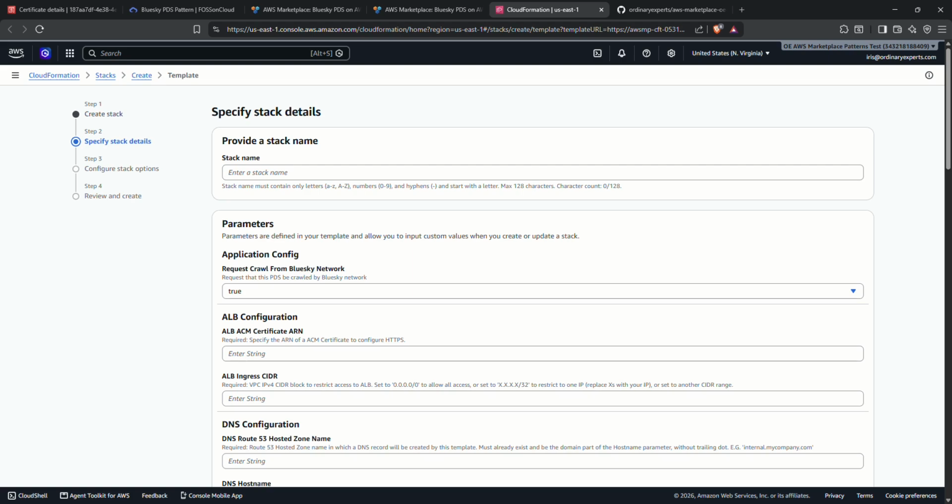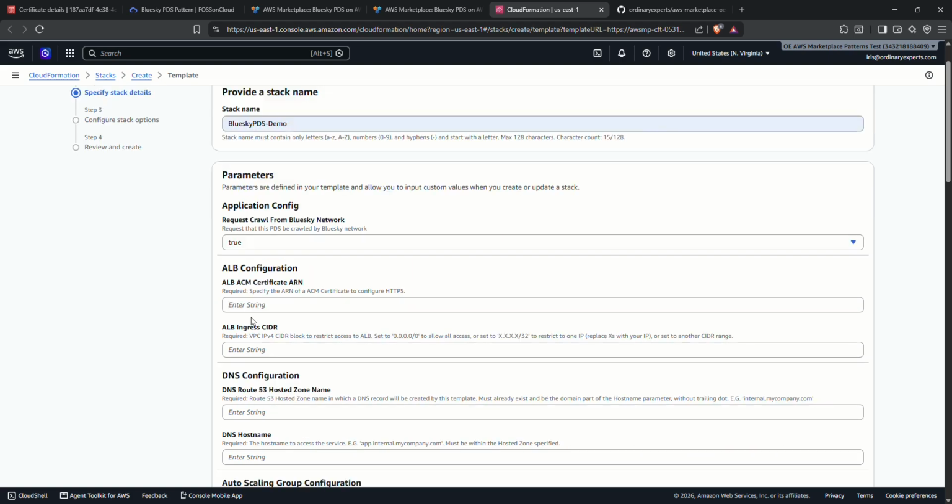You'll want to start with the stack name. We'll say Bluesky PDS demo. Next is the ALB certificate ARN, which is the value you copied from the certificate manager earlier. Your ALB ingress CIDR controls who can reach your PDS over the internet. For production, you lock this down, but since this is meant to federate publicly with the Bluesky network, most people leave it at 0.0.0.0/0, since your PDS needs to be reachable by anyone who wants to view your posts or by relay servers crawling the network.